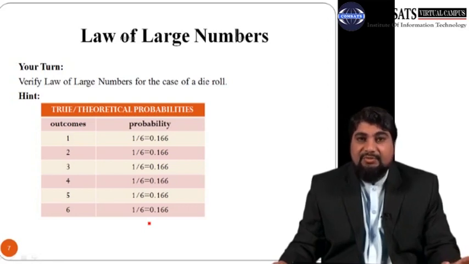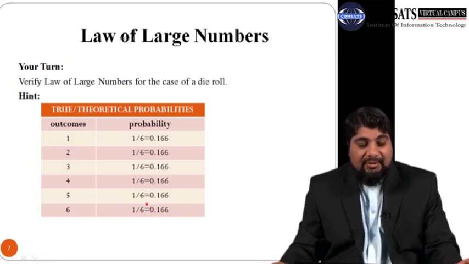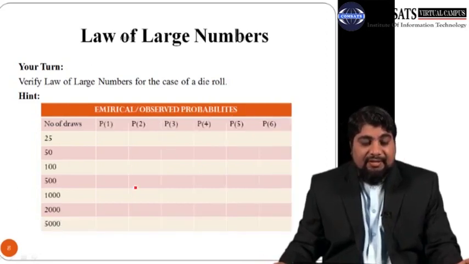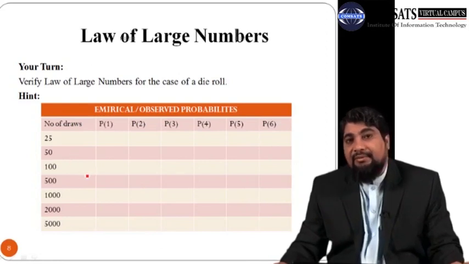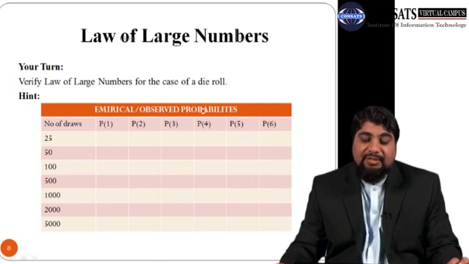Remember that these probabilities are in the researcher's mind or the experimenter's mind before actually throwing the die. Here you have to construct the empirical or observed probabilities. So let us consider 25 draws.